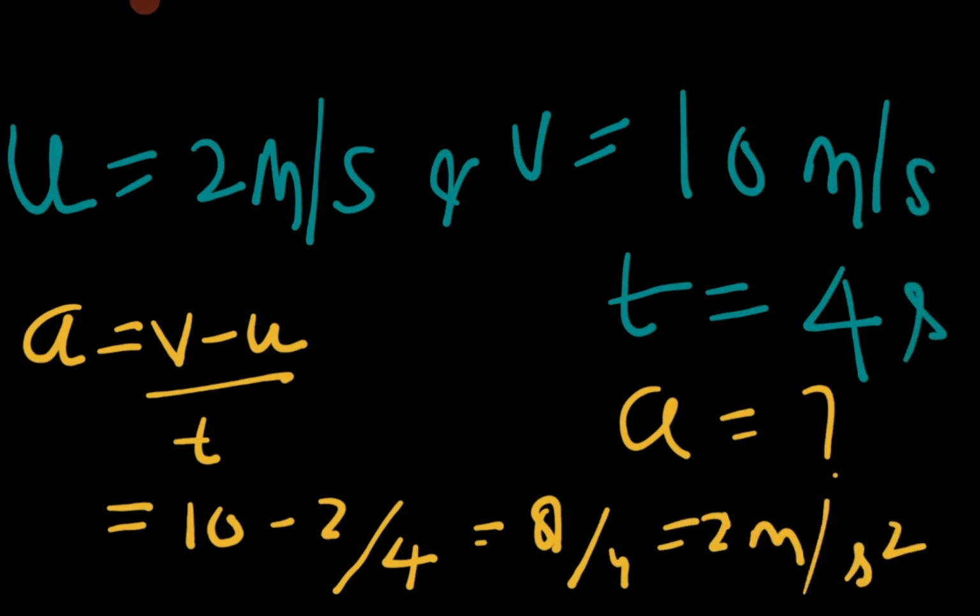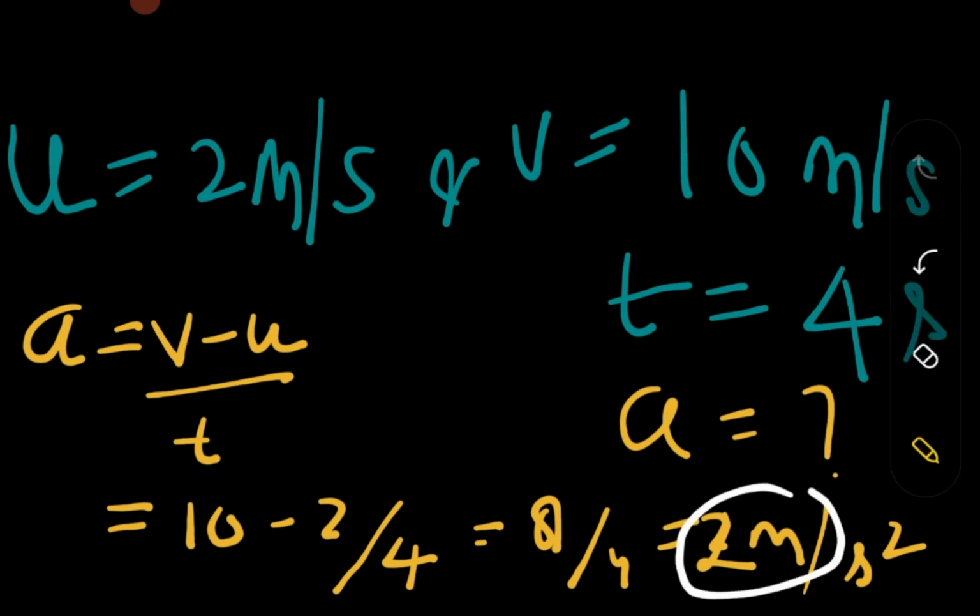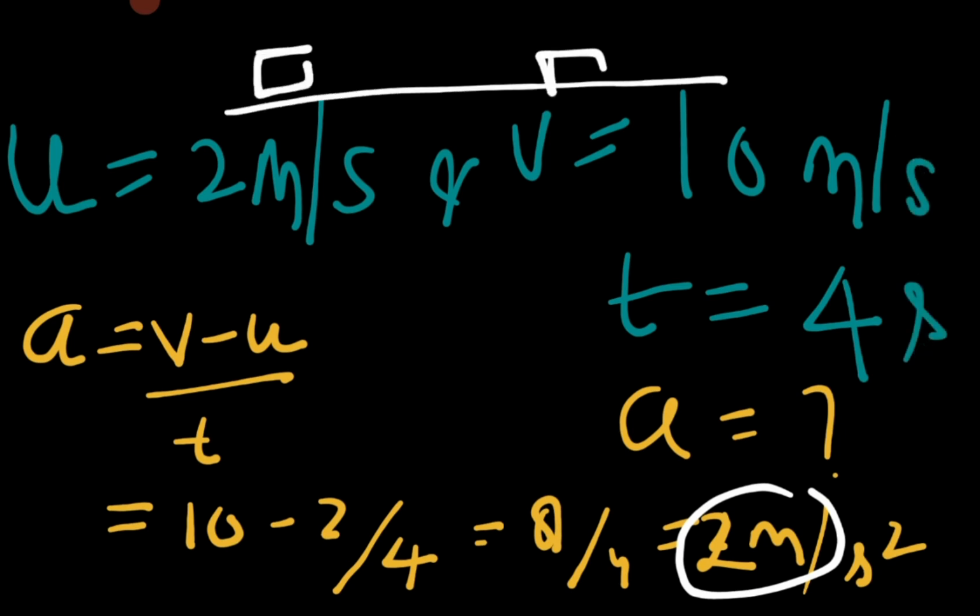This is the unit. Now a very crucial thing: that number is positive, which means the body has increased its speed. That is called a positive acceleration.